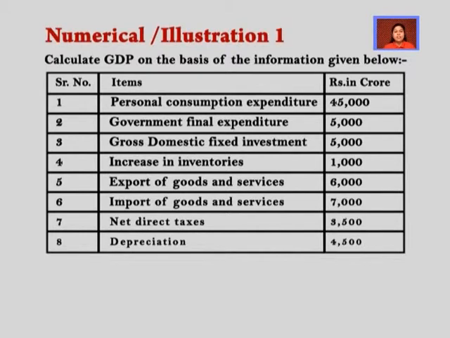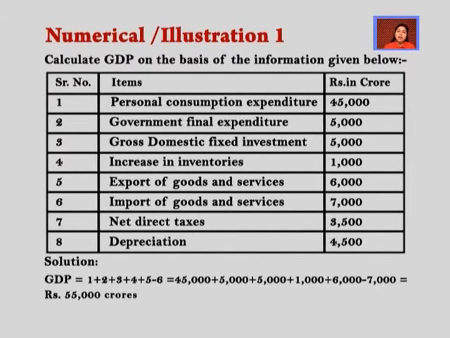How will we calculate the GDP? GDP will be 1, that is personal consumption expenditure, added by 2, that is government final expenditure, added by 3, that is gross domestic fixed investment, added by 4, that is increase in inventories, added by 5, that is export of goods and services. But you know that GDP does not include any foreign exchange, so it will be minused by number 6, and that is import of goods and services.